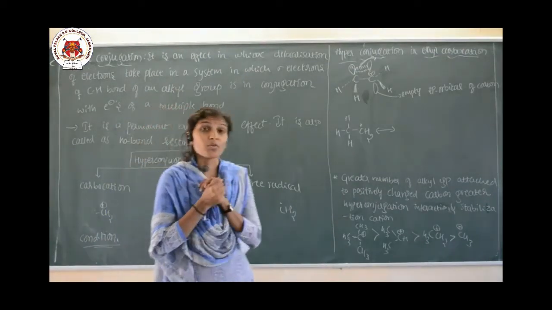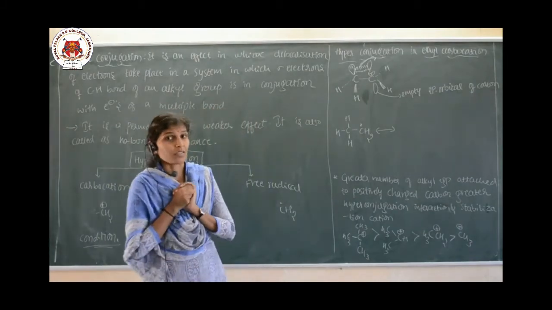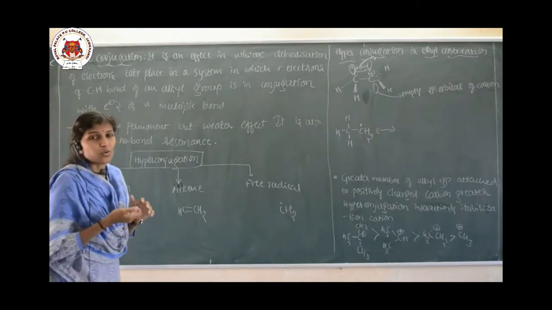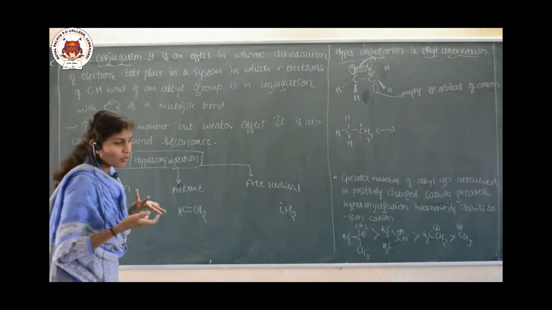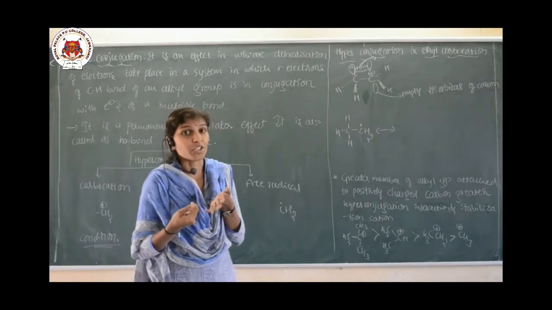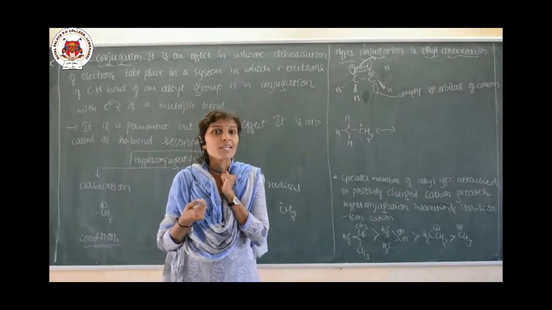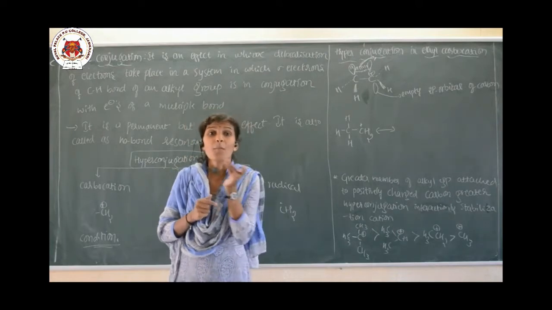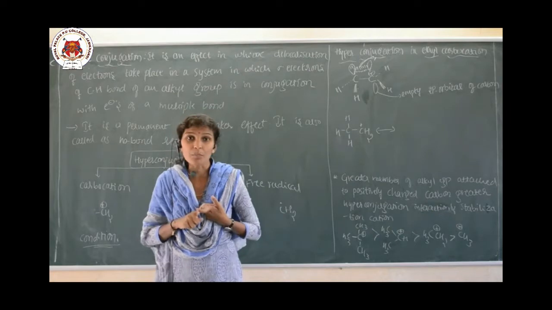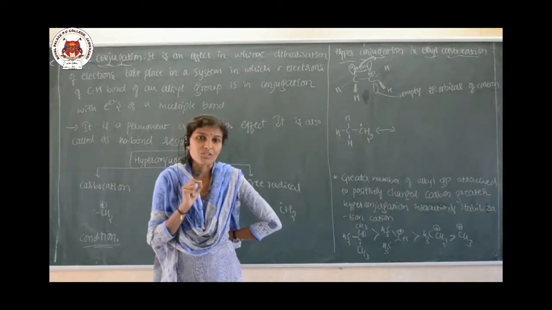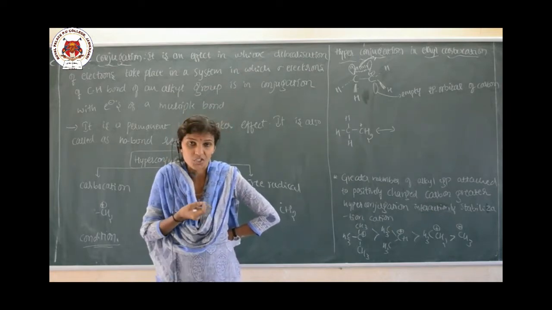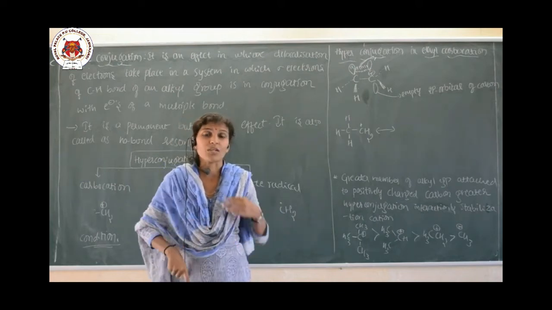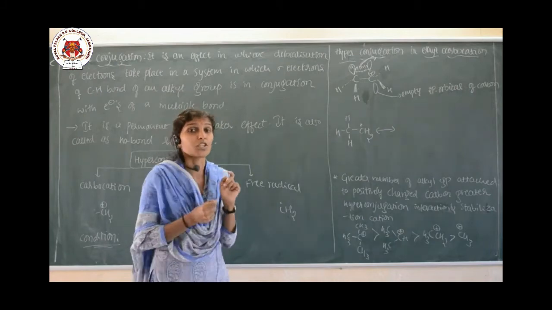In today's class we want to discuss one more important electronic effect, that is nothing but hyperconjugation. So what is the meaning of hyperconjugation that we need to know here. Usually you know that delocalization or resonance is due to the pi electrons, but in the case of hyperconjugation the sigma electrons are involved in the conjugation. Such a type of effect is known as the hyperconjugation effect.